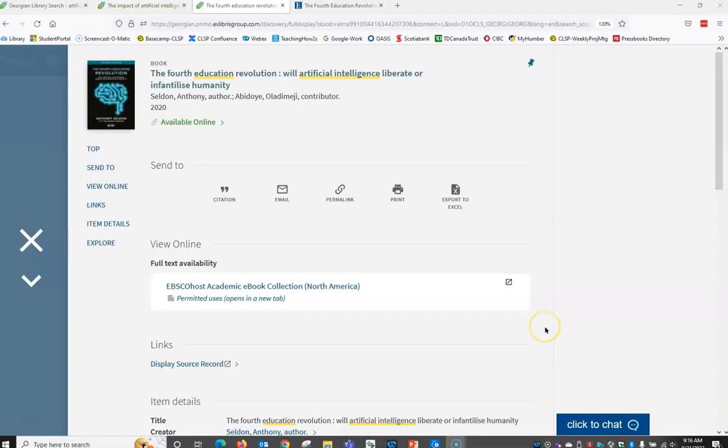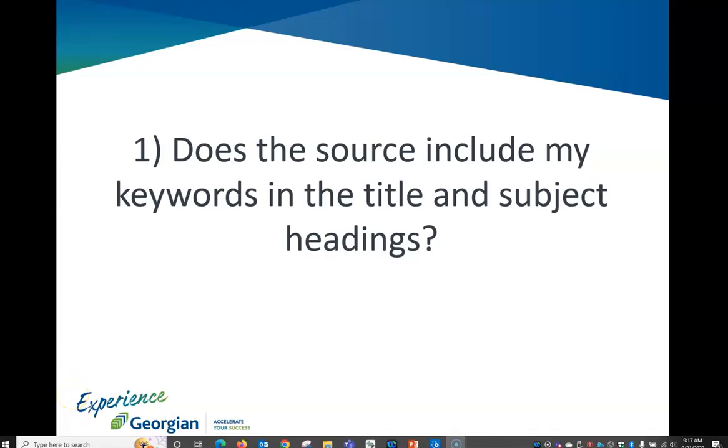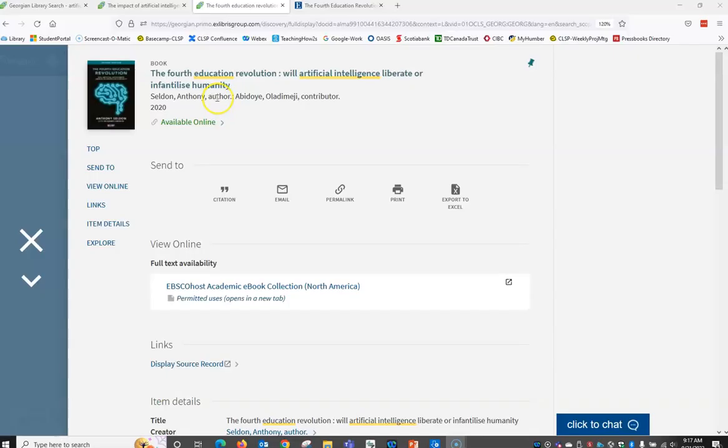resources. The first one is this electronic book, The Fourth Education Revolution: Will Artificial Intelligence Liberate or Infantilize Humanity? To evaluate whether or not it's good for your topic, ask yourself the following 5 questions. So 1, does the source include my keywords in the title and subject headings? We can see that education and artificial intelligence show up in the title for the book.